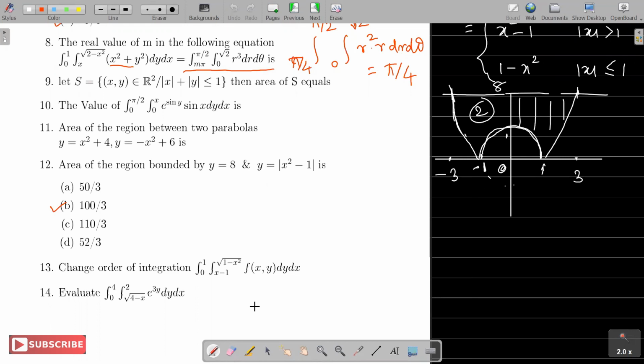Tomorrow I'll again continue with maybe triple integral, and if possible line integral. Yes, sir. So let's stop then.